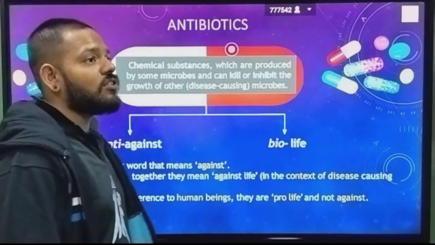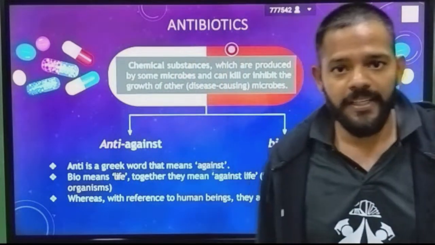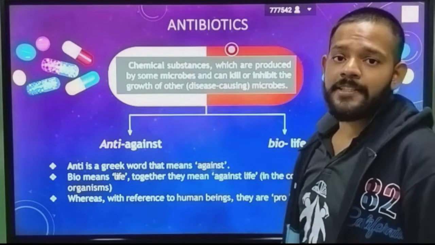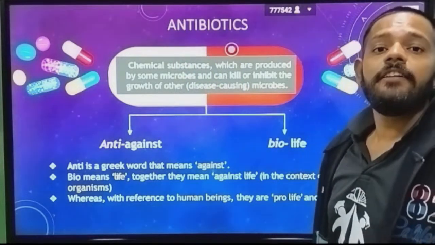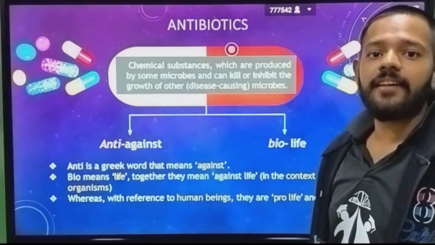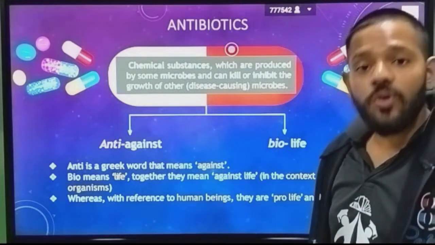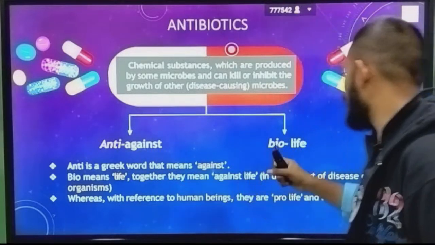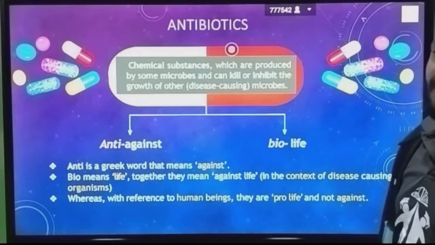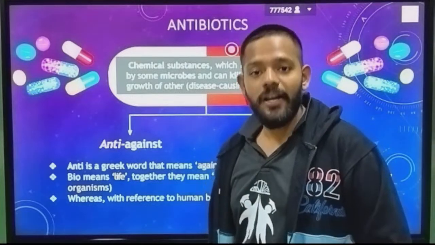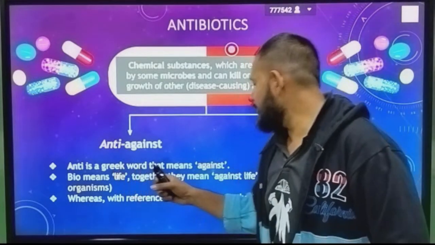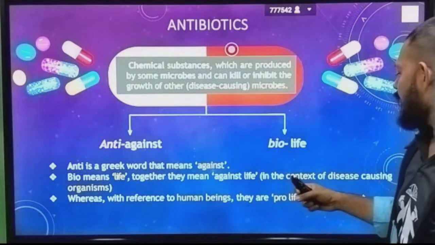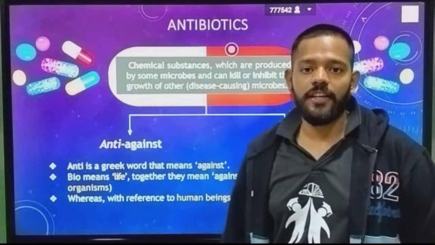Now, in biology every word has its meaning. So antibiotic, we break this word. Anti means against, biotic means living. A thing which avoids the growth of living things is called an antibiotic. Anti is a Greek word that means against, and bio means life. Together they mean against life, in concern to disease-causing organisms.